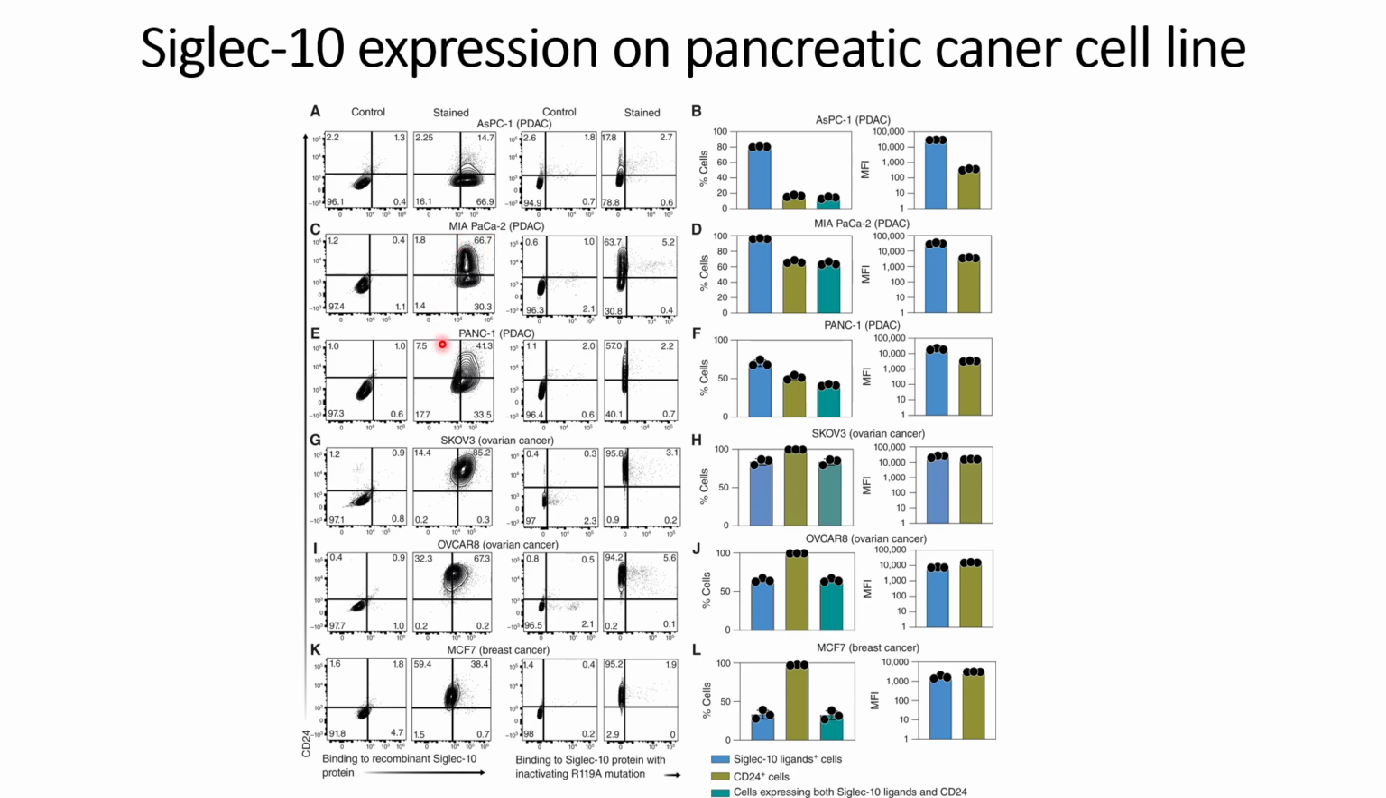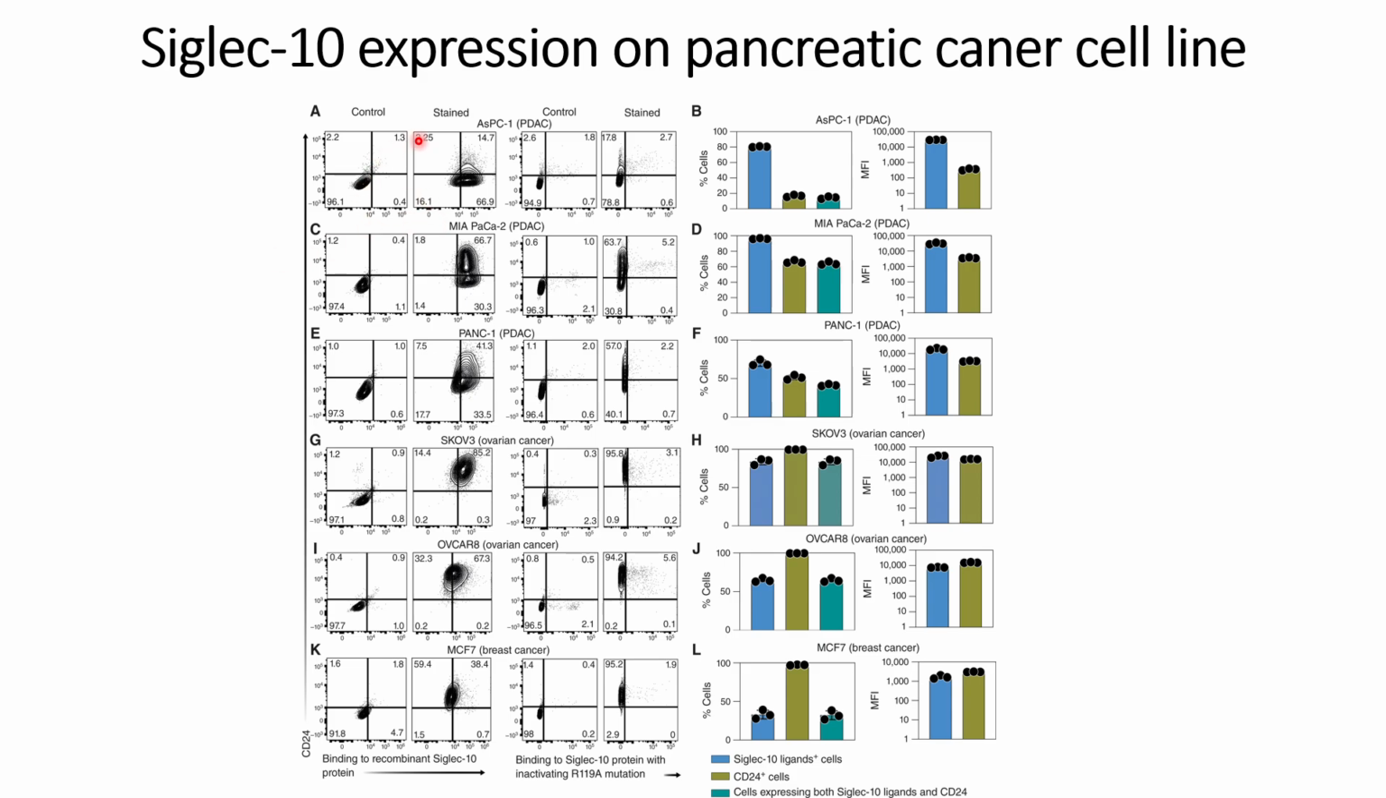PACA2, and PANC1. These are the three pancreatic cancer cell lines they took, and then stained them with CD24, and also stained them with the recombinant chimeric Siglec-Fc, or Siglec-10 chimeric-Fc. Yeah, this is the right term, Siglec-10 chimeric-Fc, that can bind to Siglec-10.